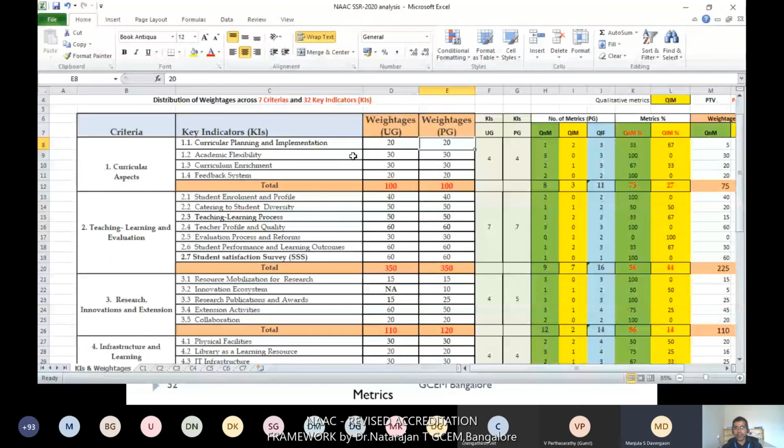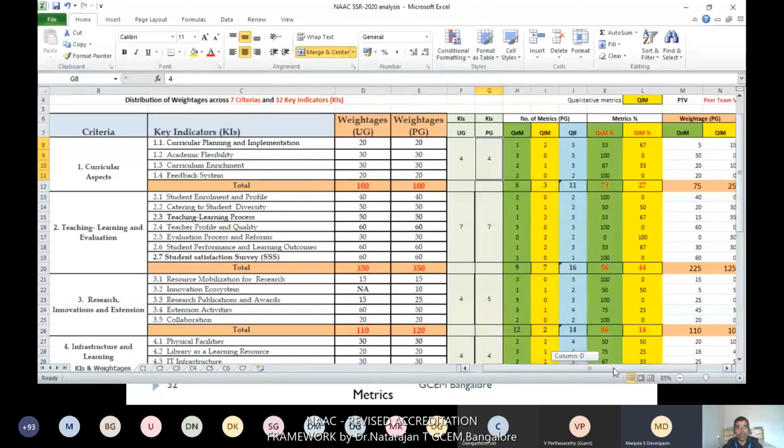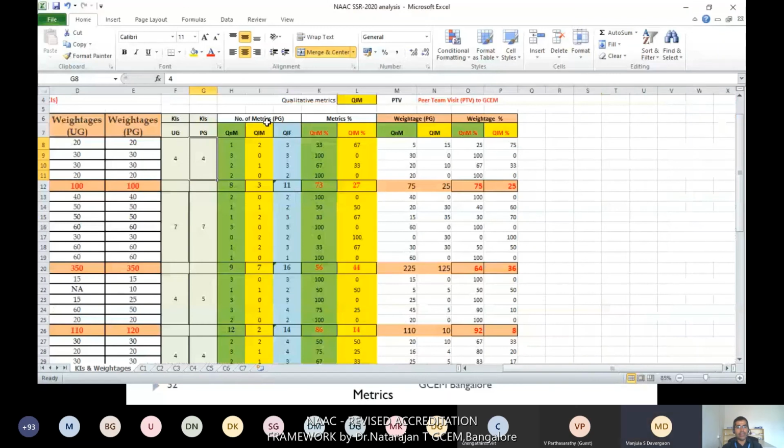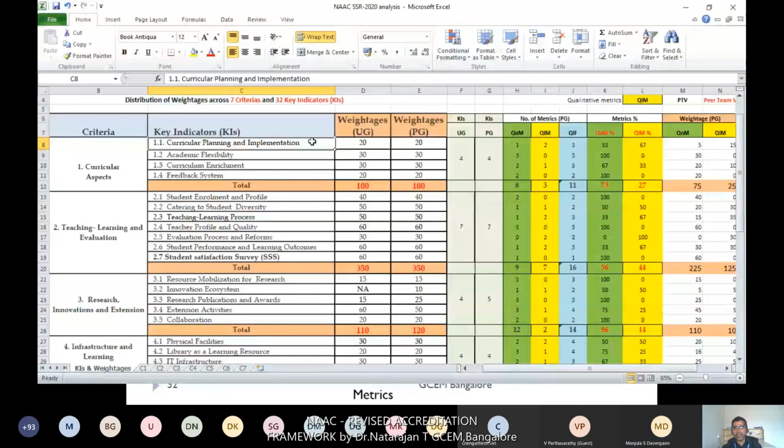So here you can see the number of key indicators for each criteria. First, I'll show the detailed study of the number of metrics and the percentage of metrics allocated as qualitative and quantitative metrics, QNM and QLM wise. For example, I'll show only one: curricular planning and implementation. This key indicator contains totally three metrics, 1.1.1, 1.1.2, 1.1.3. Out of that, 2 are QLM and 1 is QNM.